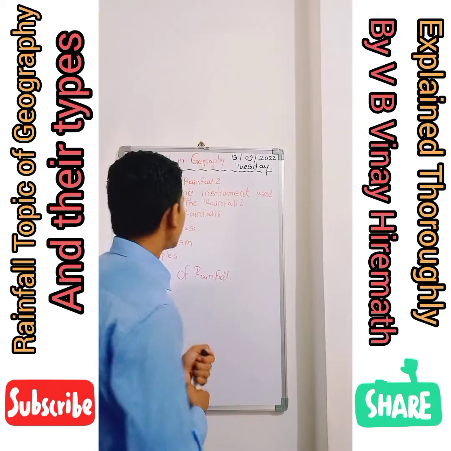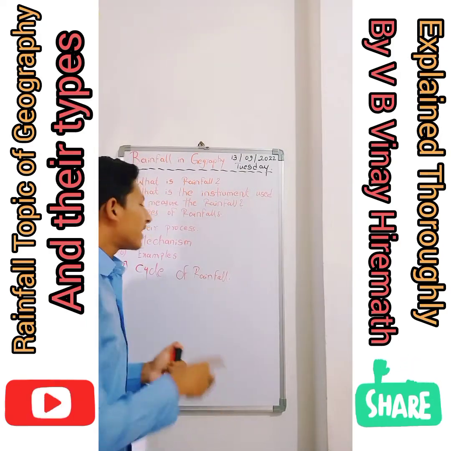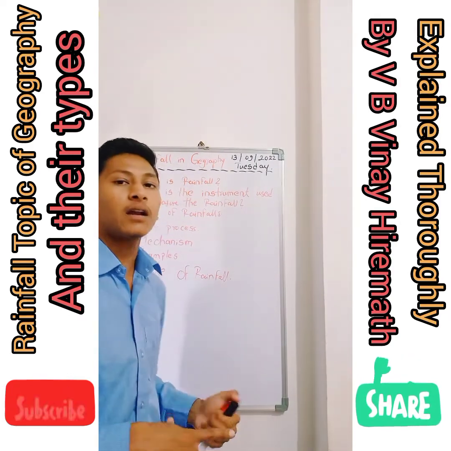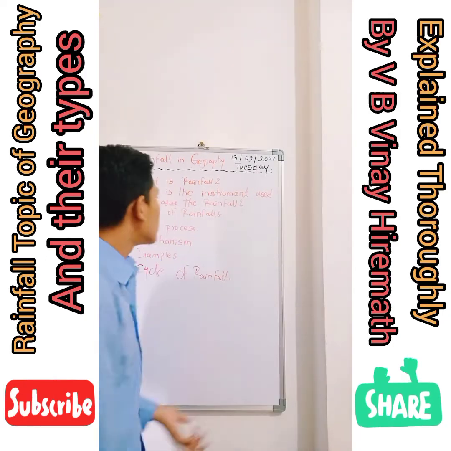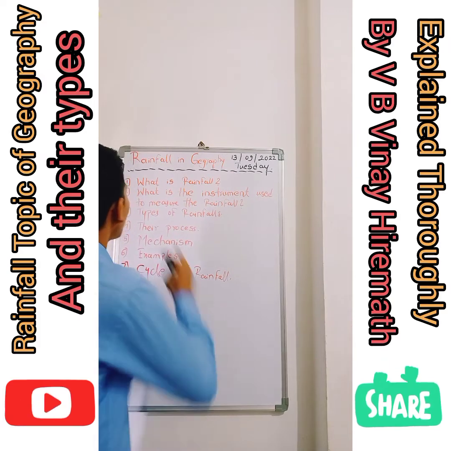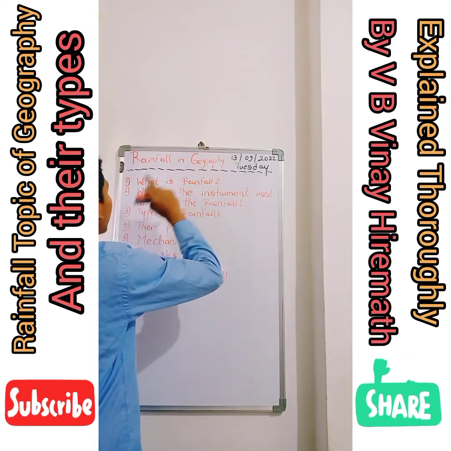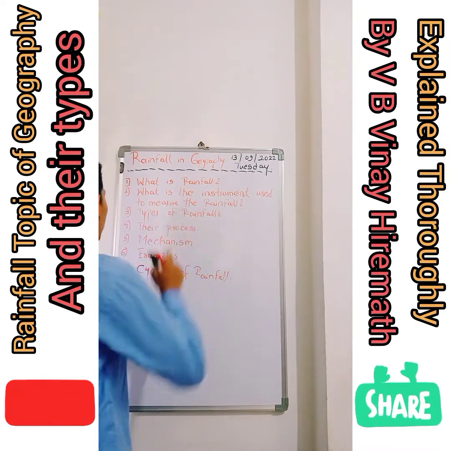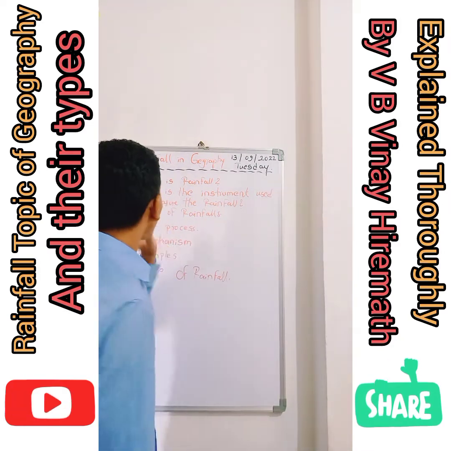Now I will give a diagram in between as well to clear your doubts. Those will make things more clear. So now I will spend my time on the chapter called rainfall, which comes under the geography subject. What is rainfall? What is the instrument used to measure rainfall? The types of rainfall, their process, mechanism, examples, and the cycle of rainfall. Now, what is rainfall?